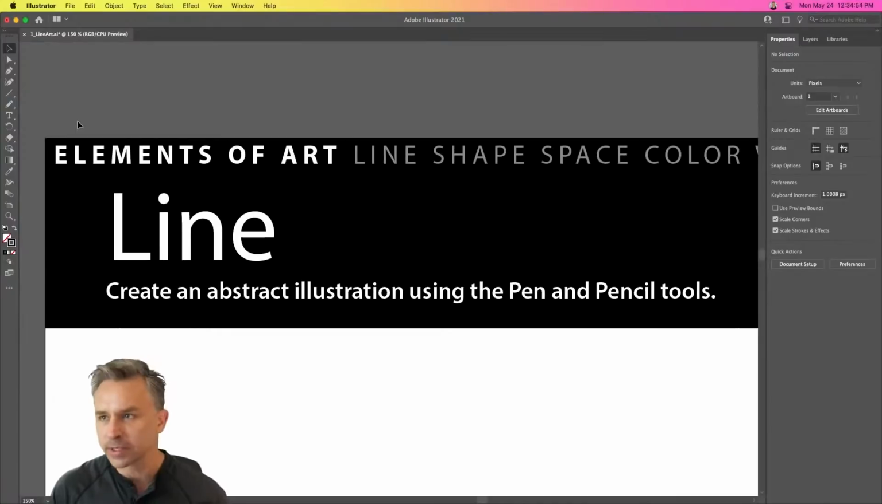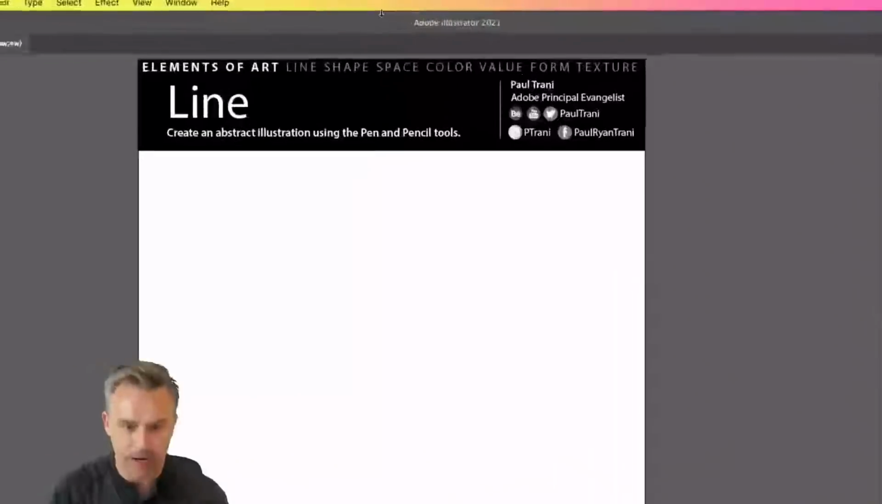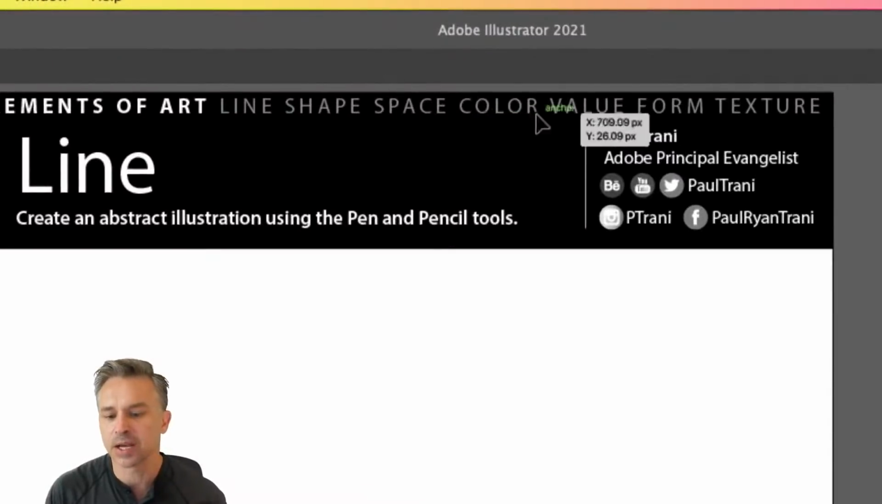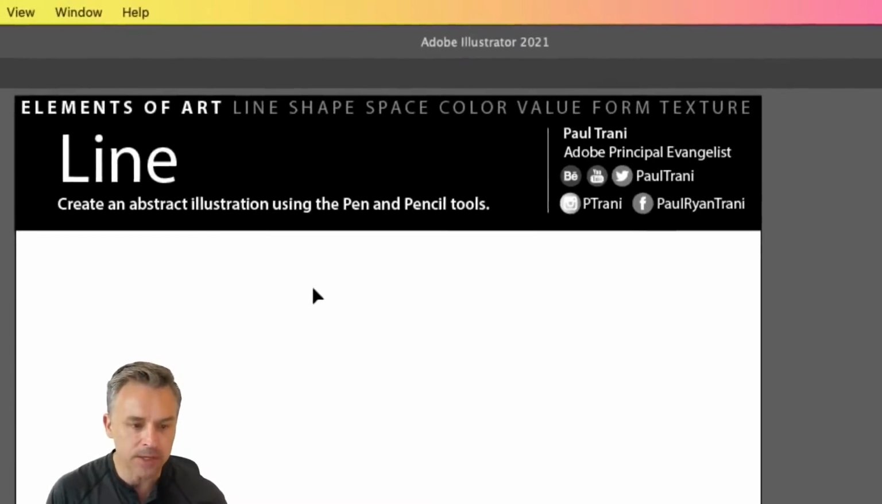We're gonna do the elements of art. So that's what we're gonna do the first week. It's all about line, shape, space, color, value, form, texture. Everything that makes up a design is done with all of these elements. So these are the elements of art.